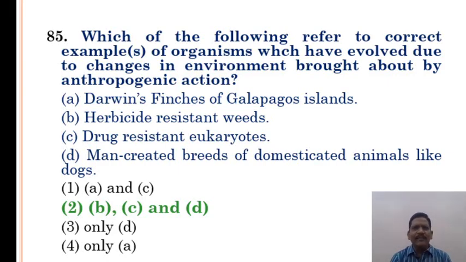Which of the following refers to a correct example of organisms which have evolved due to changes in the environment brought about by anthropogenic action? Darwin's finches of Galapagos Islands, herbicide-resistant weeds, drug-resistant eukaryotes, man-created breeds of domesticated animals like dogs. Option 2 is the correct answer. B, C and D.